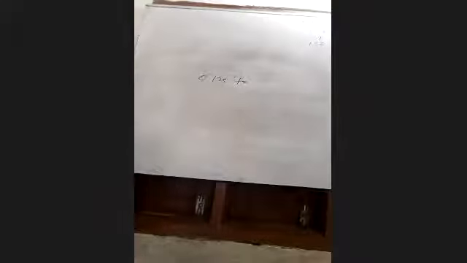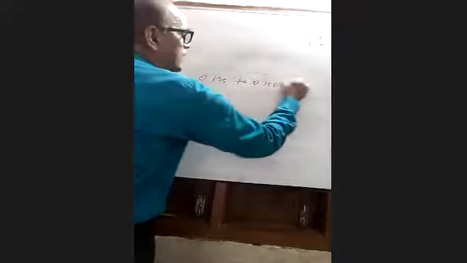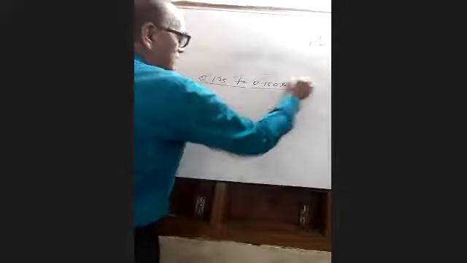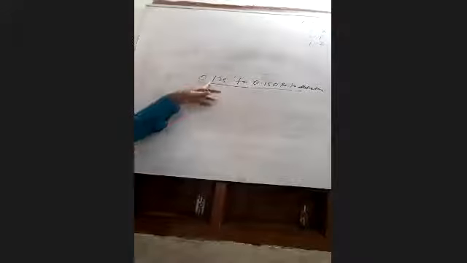Now they vary in size. I have told you that they vary in size, mostly from 0.125 to 0.150 micron in diameter.